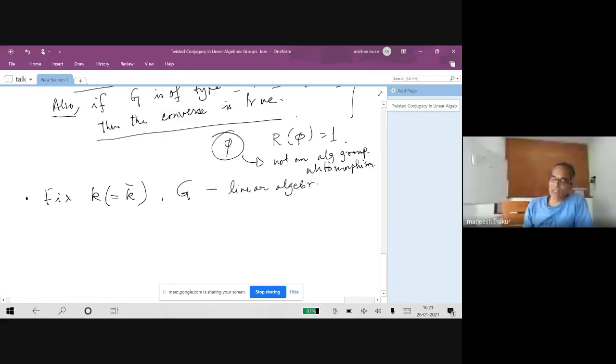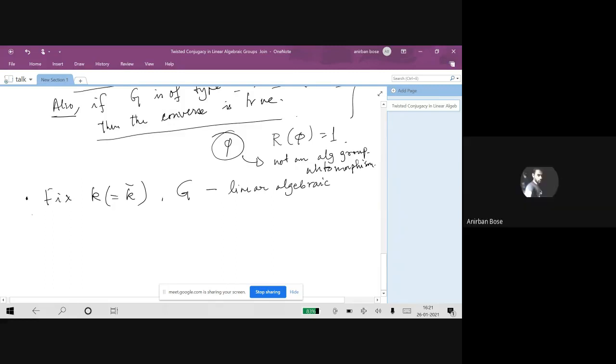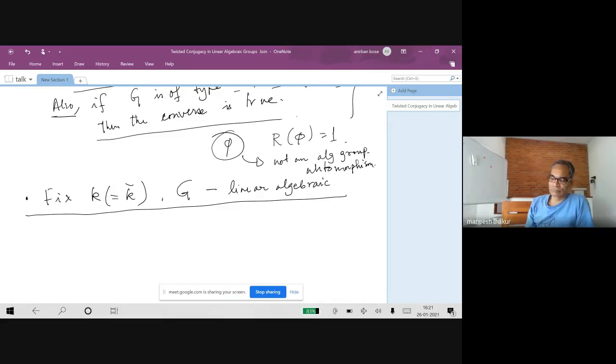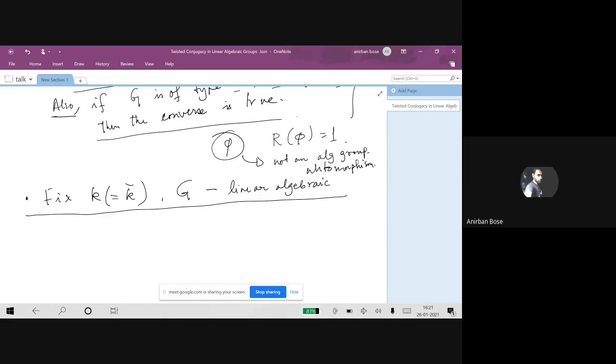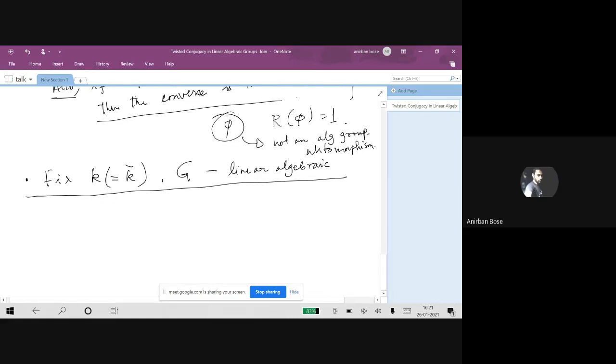So you're just saying, do you need this K equal to K bar condition, or are you just simplifying for this talk? No, I'm not simplifying. The theorem that we are going to state will require that K is equal to K bar. That's why I'm mentioning this right at the onset. But towards the end, I would like to mention some comments that even if we don't assume K is equal to K bar, split algebraic groups can be treated in a similar way. But for the purpose of today's talk, we just fix K to be an algebraically closed field.